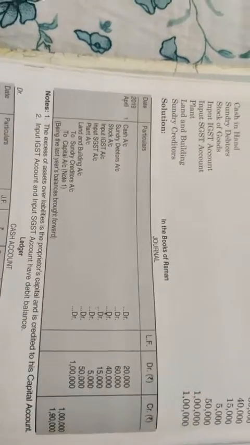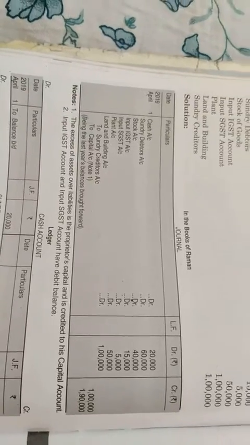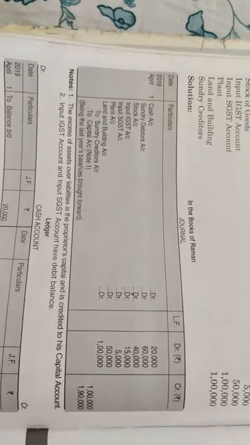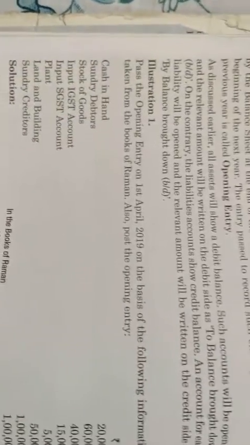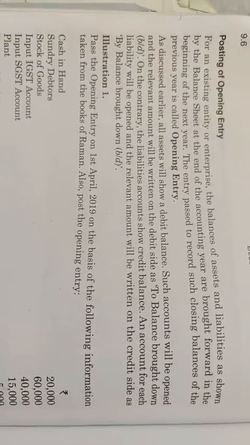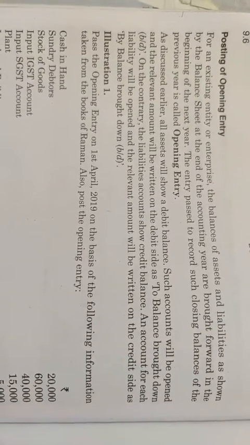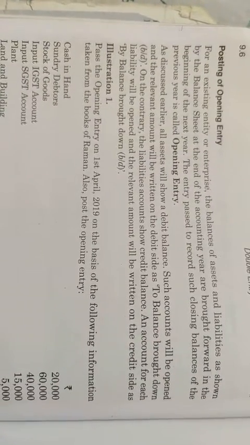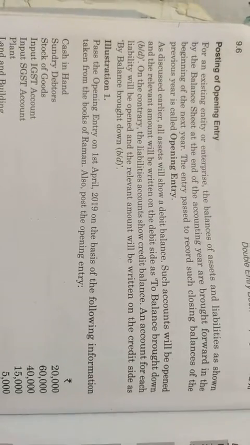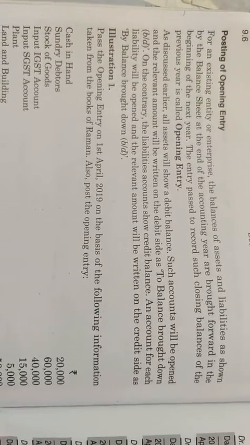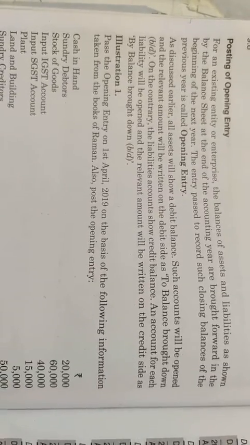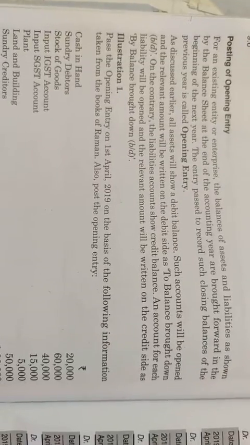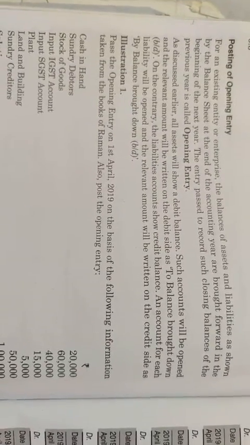Now this is clear, but our chapter going on is ledger, so we also have to study the posting of ledger balances. Now how to do the posting of the opening entry? See, for an existing entity or enterprise, the balances of the assets and liabilities as shown by the balance sheet at the end of the accounting year are brought forward in the beginning of the next year. The entry passed to record such closing balances of the previous year is called the opening entry. As discussed earlier, all assets will show a debit balance. Such an account will be opened and the relevant amount will be written on the debit side as to balance brought down. Or you can write brought forward, as both words are synonymous.